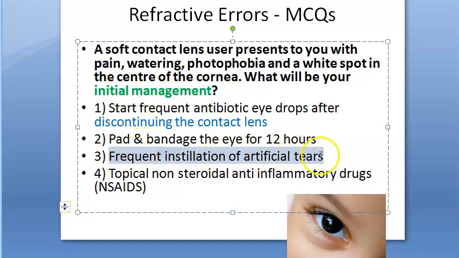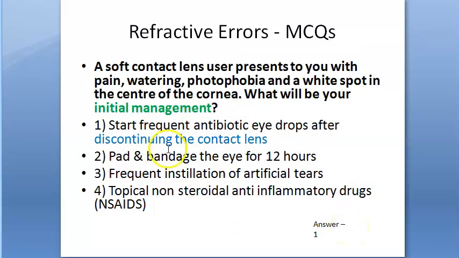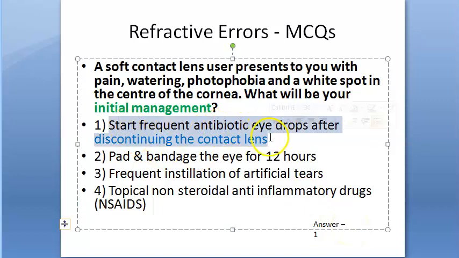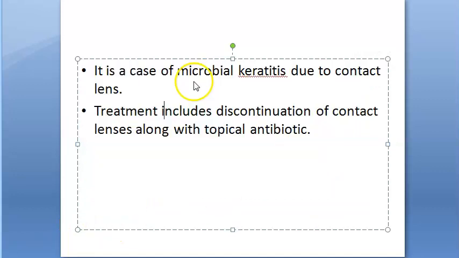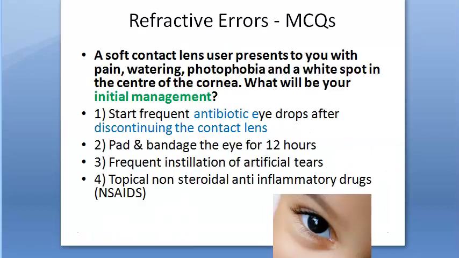Frequent instillation of artificial tears. I kind of like this. Topical NSAIDs, because is he in pain? That's why. So what is the initial management? Look at the answer here. The answer says start frequent antibiotic eye drops after discontinuing the contact lens. Why antibiotic drops? Because of the white spot. They are concerned about microbial keratitis due to contact lens. So discontinue the contact lens and give a topical antibiotic. Okay. So let's move on.